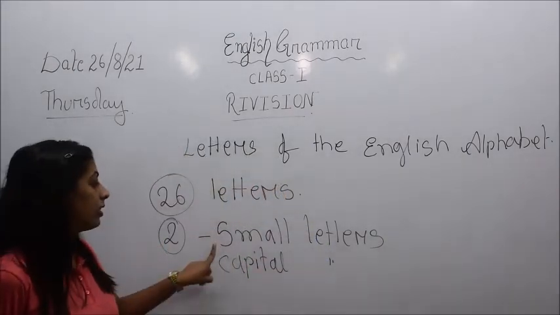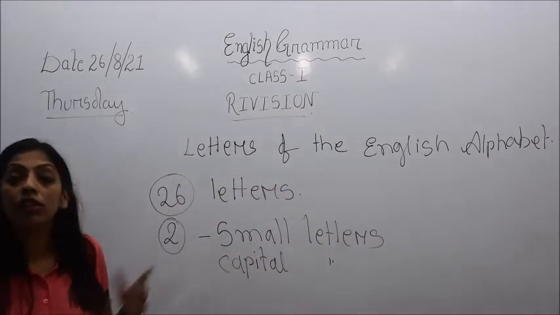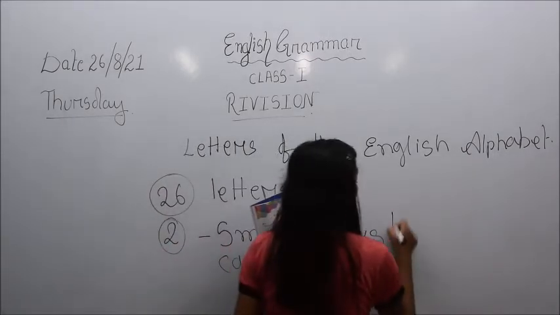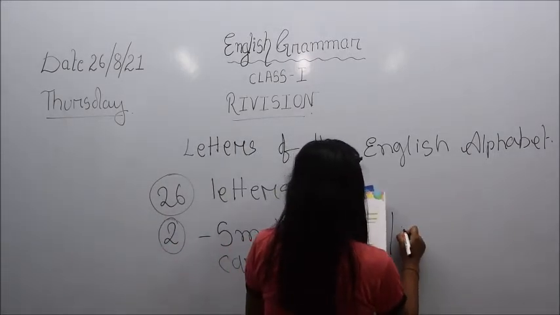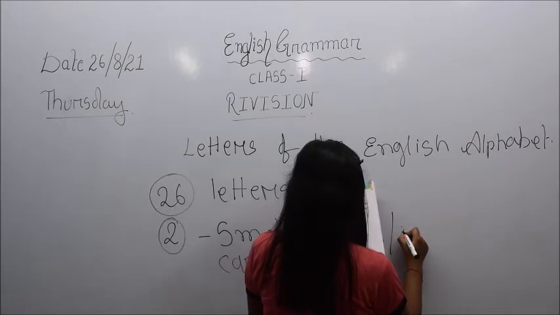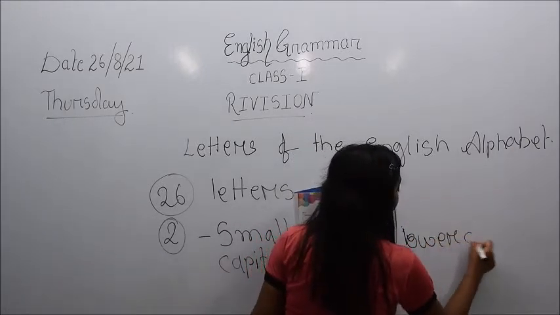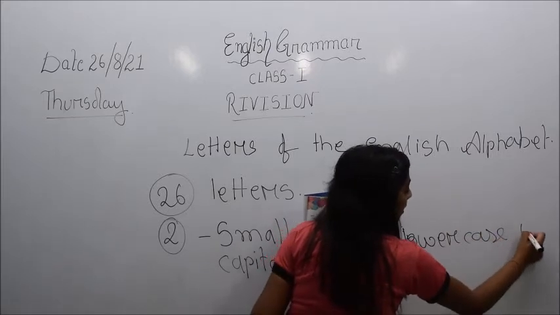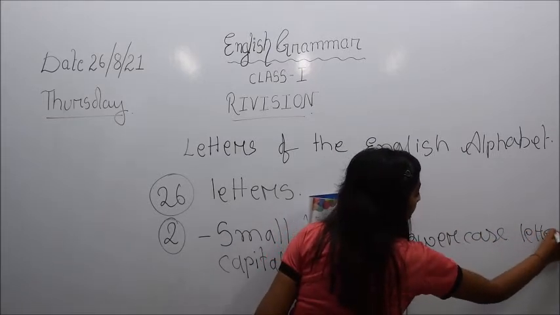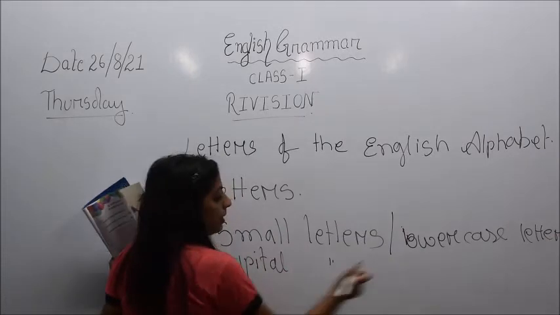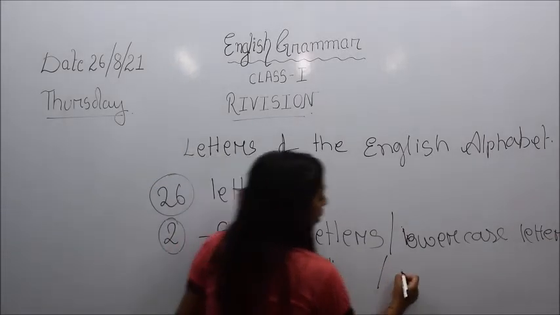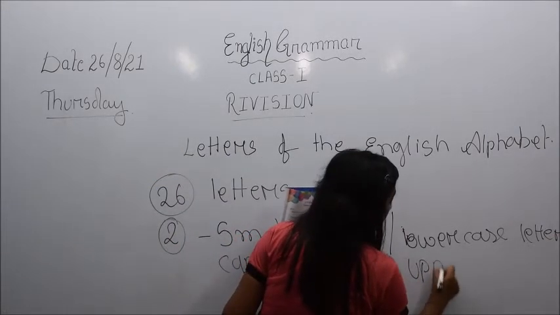Now these small letters were also called lowercase letters, and these capital letters were also called uppercase letters.